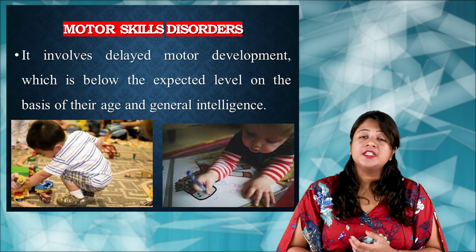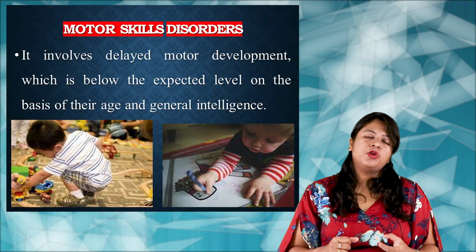Right? So under the learning disorder, four conditions that we have, that is the reading disorder called dyslexia, we have got the spelling disorder, we've got the calculation or arithmetic disorder known as dyscalculia, as well as the writing disorder, dysgraphia. Okay. So moving on to the second developmental disorder, which is the motor skill disorder.